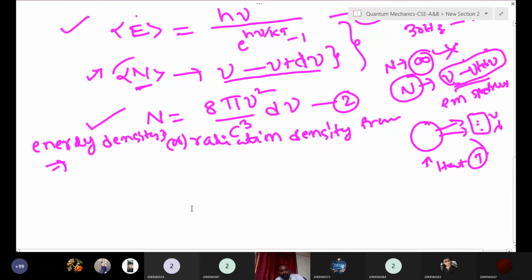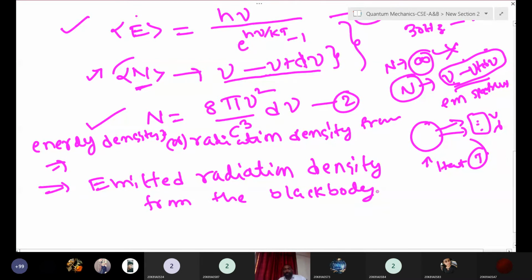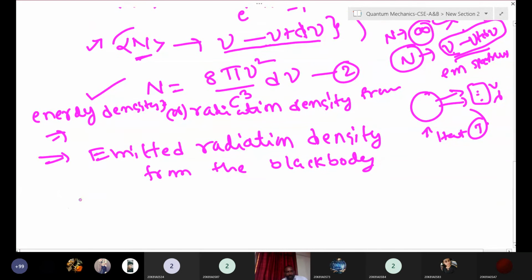I will write again: emitted radiation density from the black body. That is what our aim is. So from there, rewrite this expression: E of nu d nu. E of nu means what? Emitted radiation as a function of frequency. Now just multiply expressions 1 and 2.